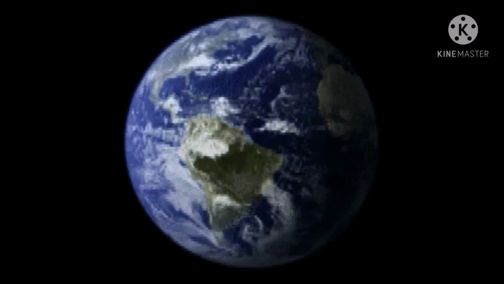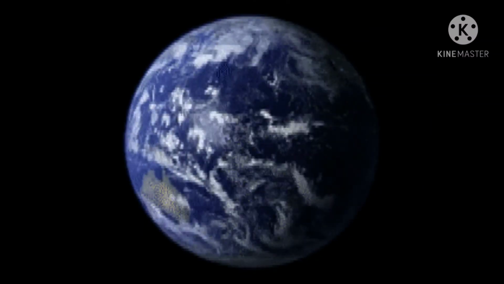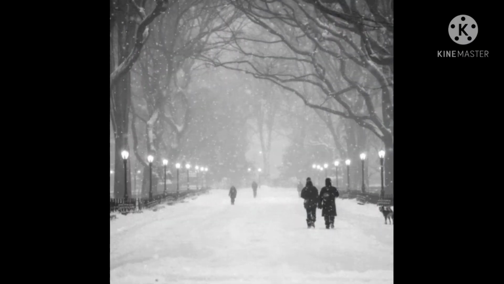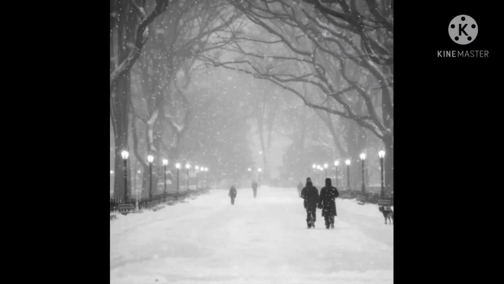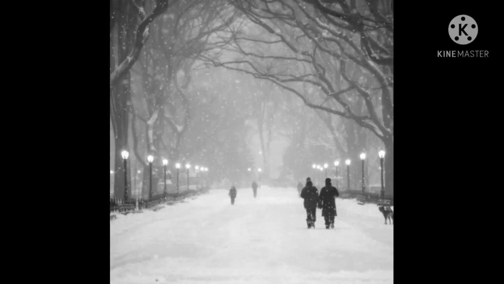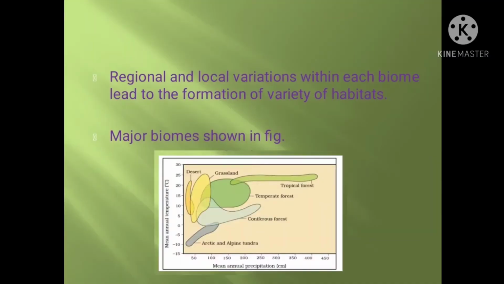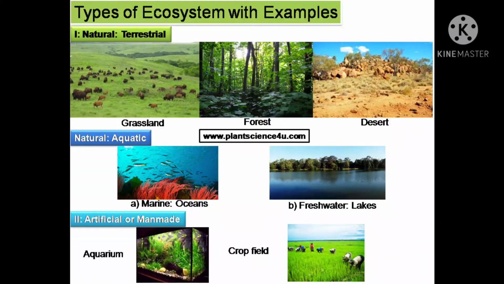These seasons, with the annual variation in precipitation in the form of rain and snow, give rise to the formation of major biomes of the earth like desert, rainforest, grassland, tundra, etc. Regional and local variation within each biome led to the formation of a variety of habitats. Major biomes of the earth are shown in this picture.